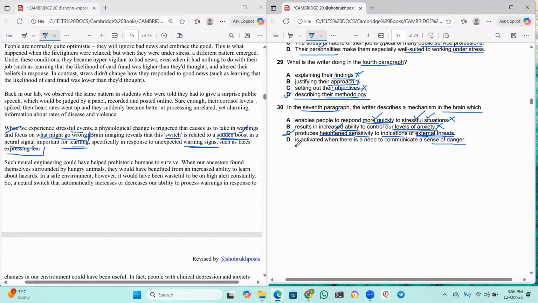And D, is activated when there is a need to communicate a sense of danger. Is he talking about any communication of the danger? No. Nowhere did he mention this. So D also cannot be the option. So in this way, if you go for the elimination method, it will be very easy for you to get the right answer. Okay, so please follow this when you are taking the test.